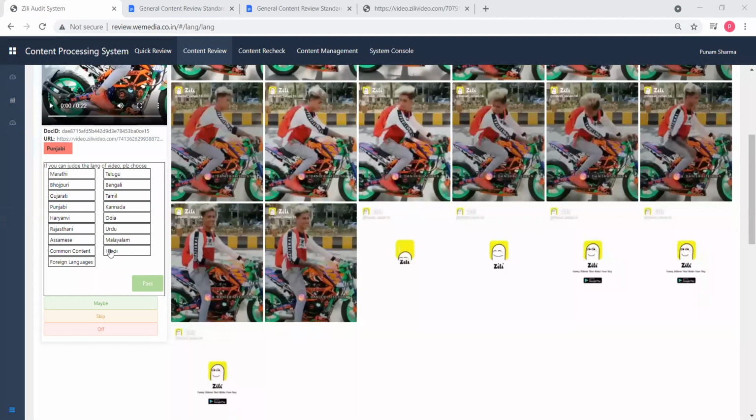So you will get payment for maybe also. Nobody will blame you for working on only maybe, or for marking every video under maybe only. That is not an issue. But yes, you will get your content also, because I don't think there are 1 lakh plus videos, and all those videos are actually not North Indian.